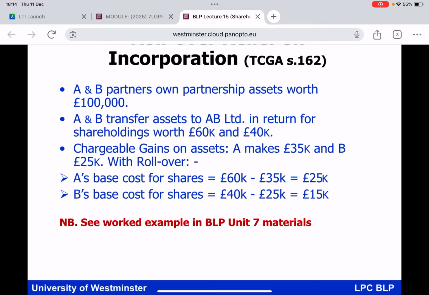And provided the business is being transferred as a going concern with all of its assets, exclusively in return for shares in the new company, then we don't pay CGT at the time of incorporation. And what we do on the gains that A had, 35,000, and B had, 25,000, we deduct them from the acquisition cost of the shares in the new company. And it will only be a CGT liability when A and B dispose of the shares in that company, but we will avoid paying CGT at the time of the incorporation itself.